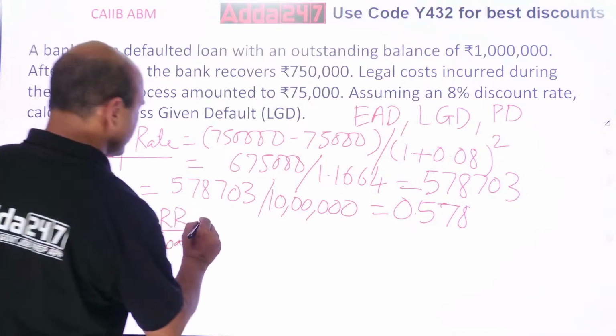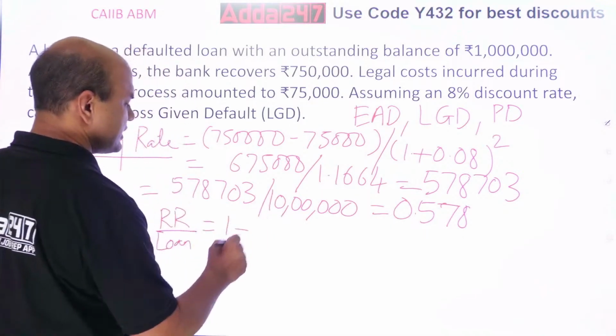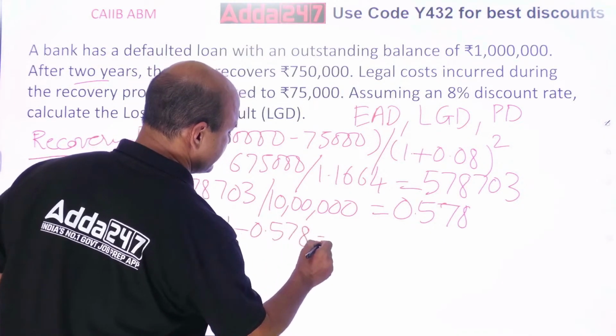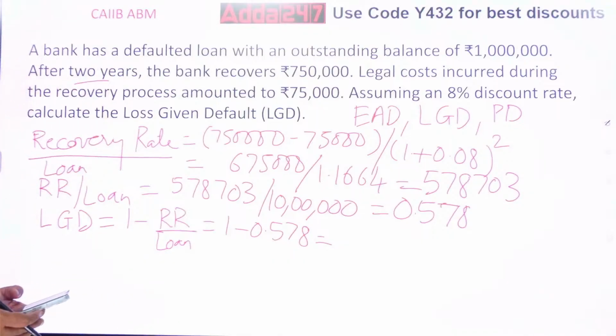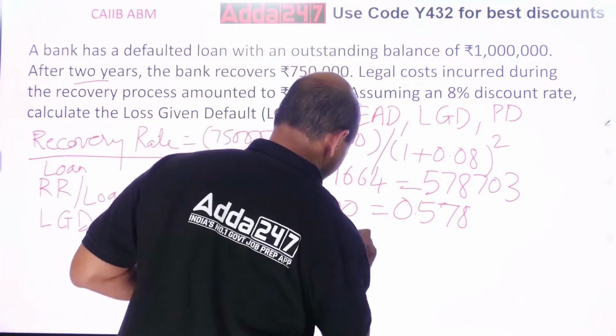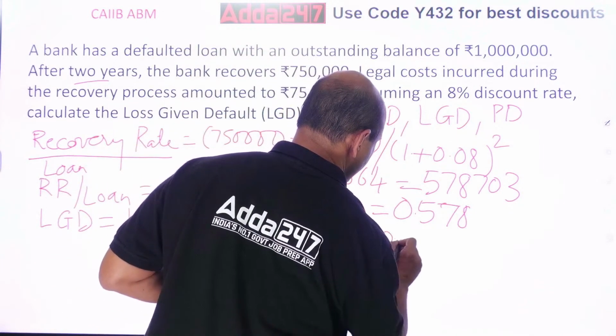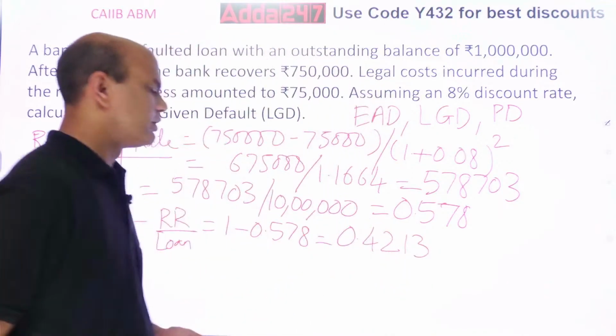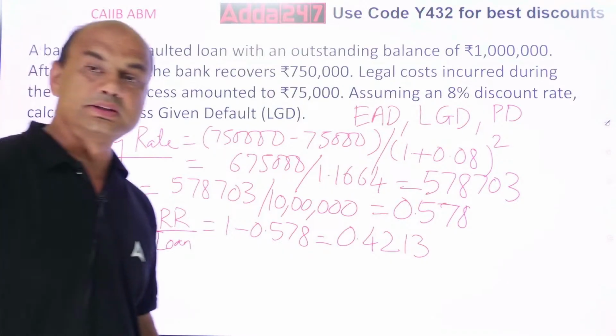So that is equal to 1 minus 0.578. Everyone get the answer? 0.42, right? 0.4213. So this is your answer.